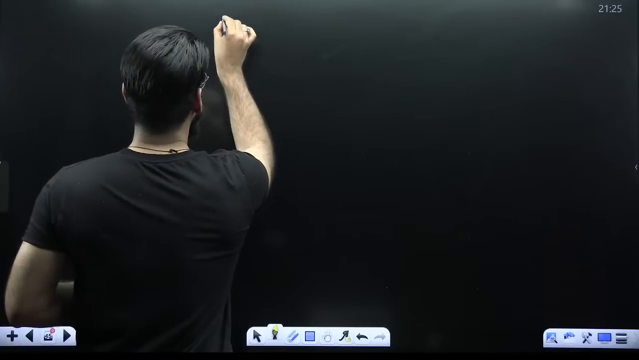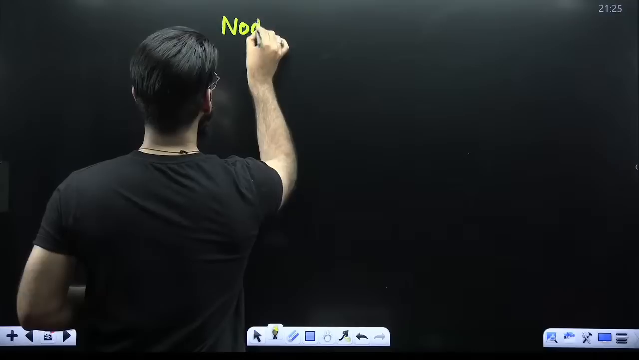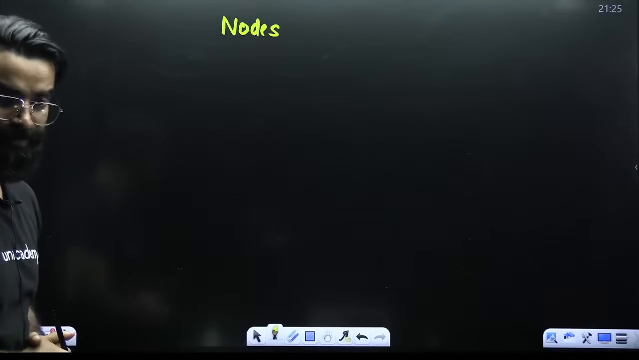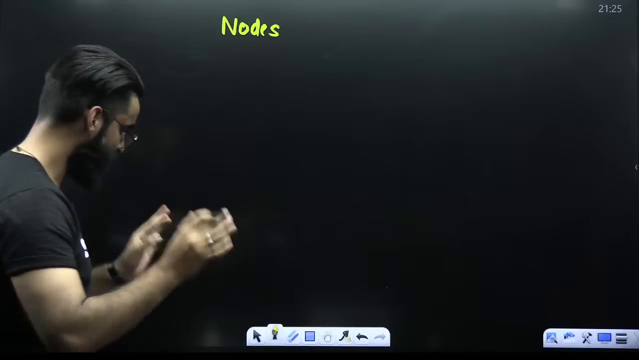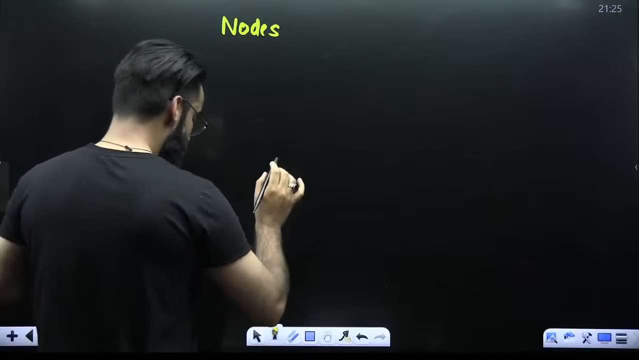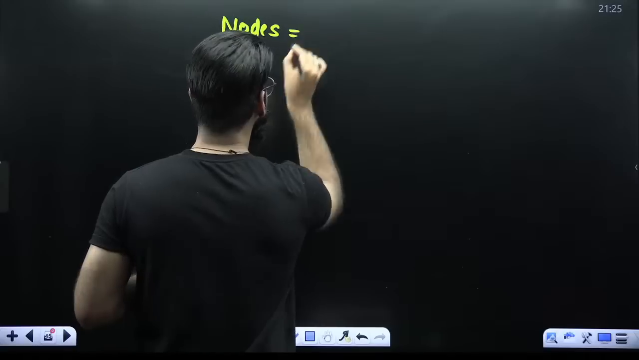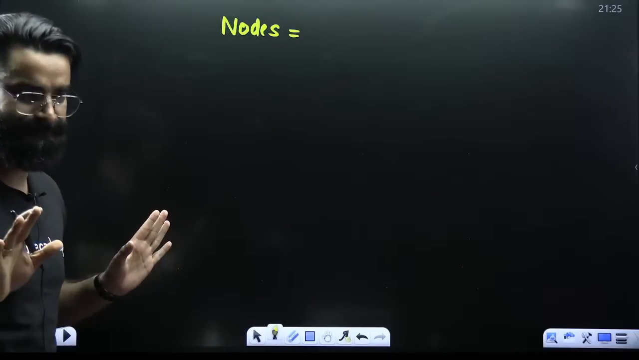First of all, guys, we have got the topic that is calculation of nodes. Now, there will be a direct question in which you will be asked to calculate total number of nodes.